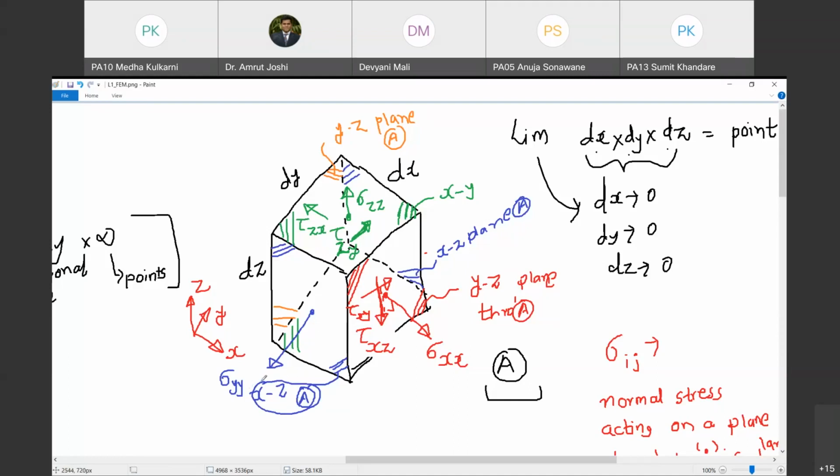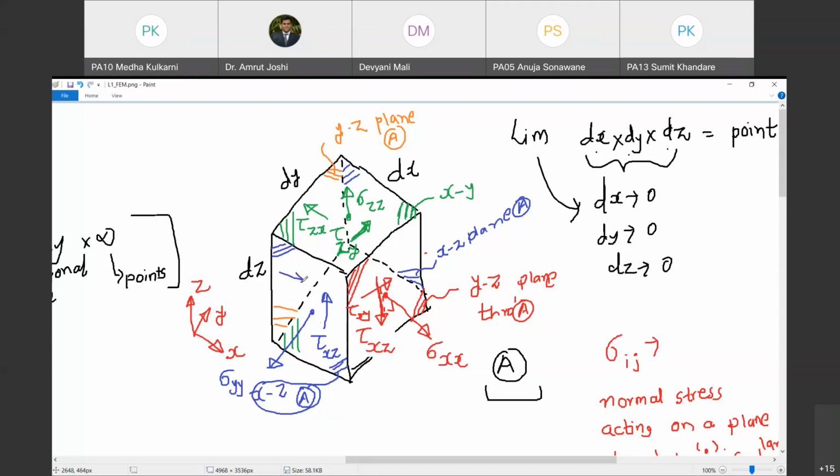Positive or negative doesn't matter. So this stress component is sigma yy. What should I call this component? It lies in the xz plane. It is parallel to the xz plane, so I must call it tau. It acts on the xz plane to which the x-axis is perpendicular, so it is tau x, and it is acting in the z direction, so I'm going to call it tau xz.